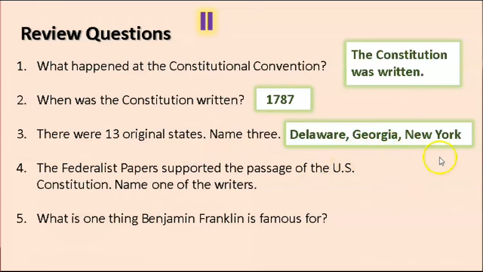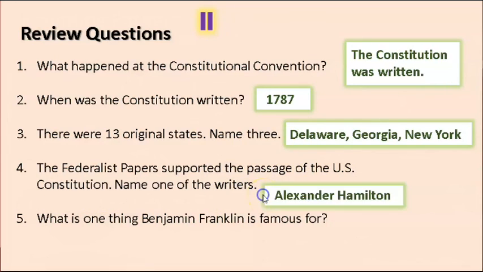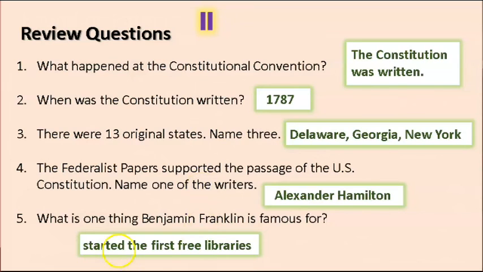Delaware, Georgia, New York. There are 10 more, so you could name any of the 13 states and be correct. The Federalist Papers supported the passage of the U.S. Constitution. Name one of the writers. Yes, Alexander Hamilton. What is one thing Benjamin Franklin is famous for? He started the first free libraries.